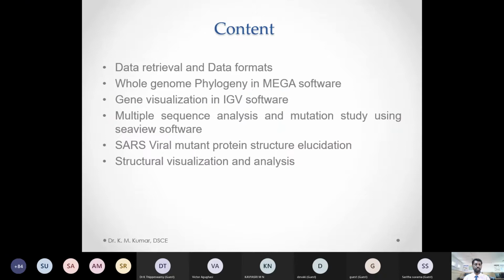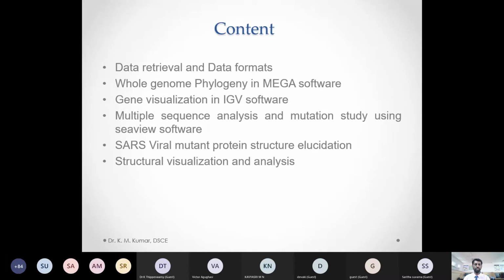So what is the content we have in this session? Data retrieval and data format we are going to learn now, and also whole genome phylogeny in MEGA software. We use software to find out the evolutionary path of this SARS virus, and also gene visualization in IGV software. We also compare the gene sequences from the multiple sequence analysis to identify the mutations.